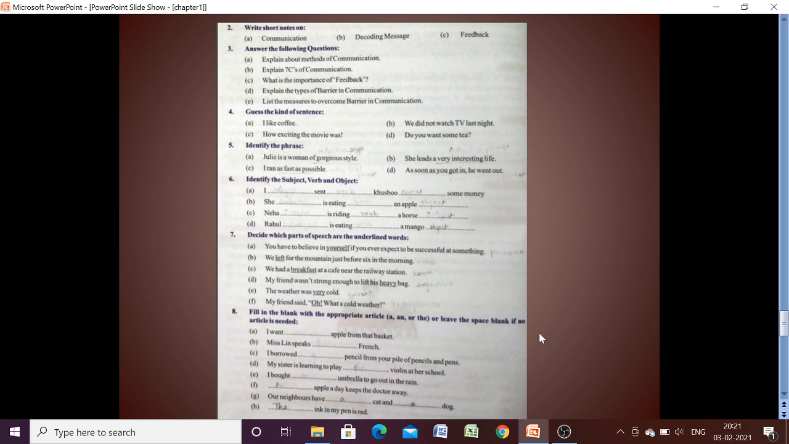Now coming to the last question. Fill in the blank with the appropriate article a, an, or the, or leave the space blank if no article is needed. So here if no article is needed, you have to keep it blank. First question, I want an apple from that basket. So here, an should be written. Next. Miss Lim speaks French. So here we have to keep it blank. Here no a, no an and no the. Okay, next. I borrowed a pencil from your pile of pencils and pens. I borrowed a pencil.